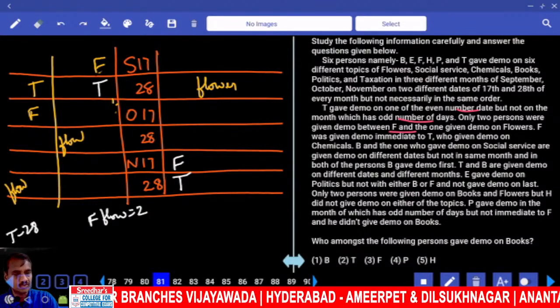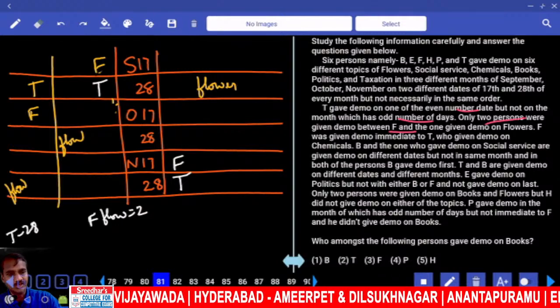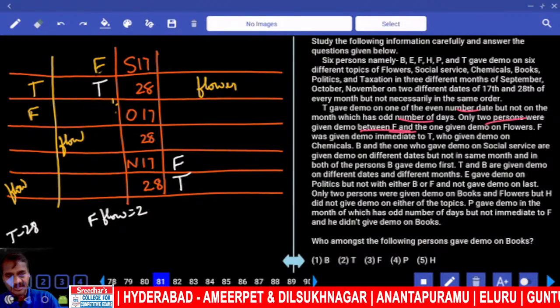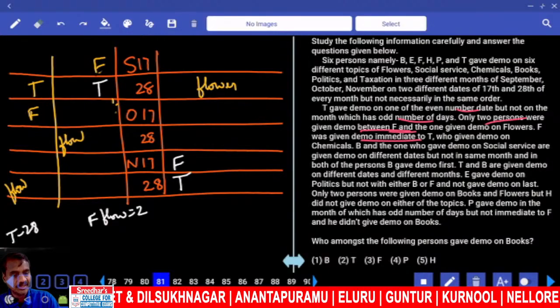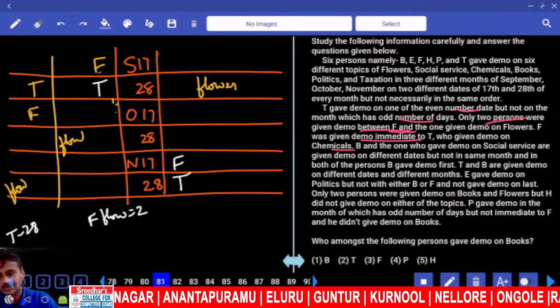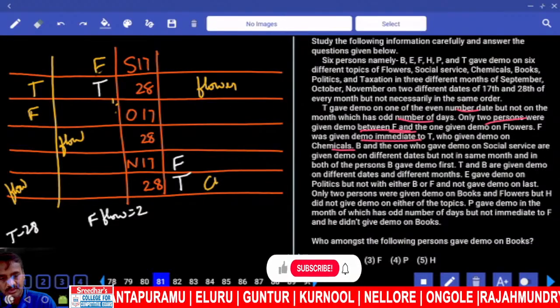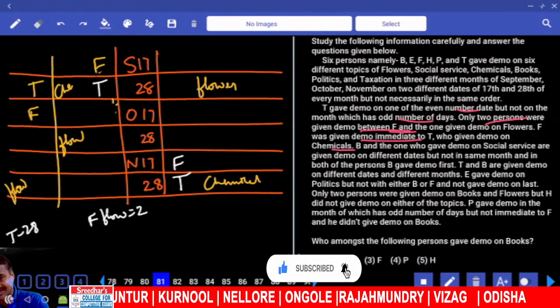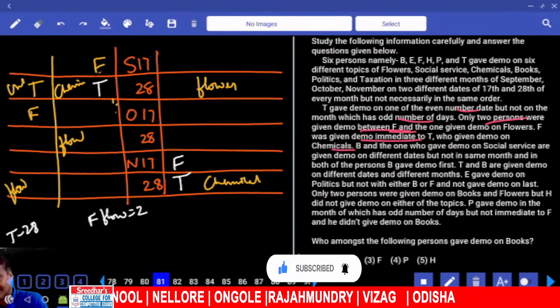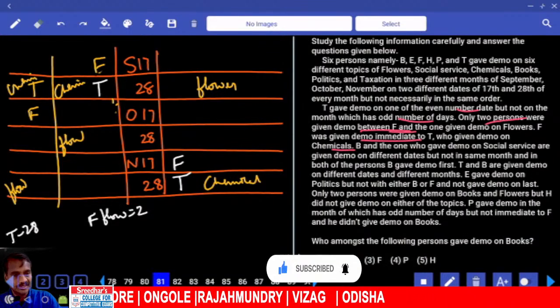Now these are the 3 different points. And only 2 persons between F and the flowers. F was given demo immediate to T. T who has given demo on chemical. Now T on chemical. Now this is chemical and T is on chemical, this is chemical, and T chemical, this is chemical. T is chemical.